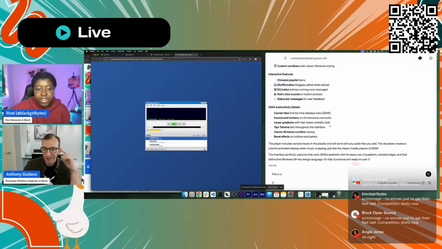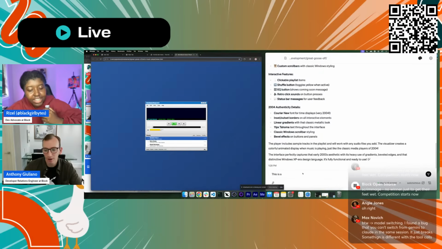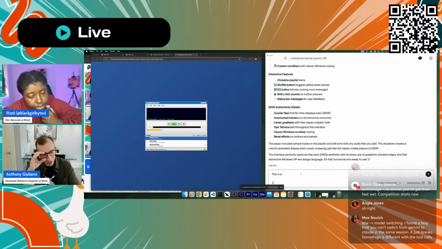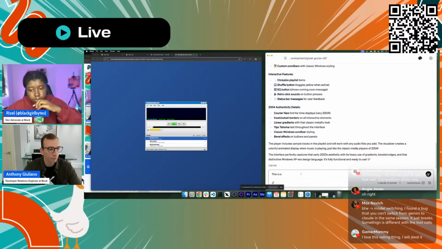Okay, so Goose took its sweet time with this one, but we got a result. I don't think this is super fun. It definitely got the 2004 kind of vibe to it. But I really like this strategy that Aaron uses of giving this a number scale, because when I first started playing with Goose, I was like, okay, this isn't fun enough. Make it more fun. And that's only so helpful. It's kind of hard to define what more fun is. So I'd say this is a 2 out of 10 in terms of fun.